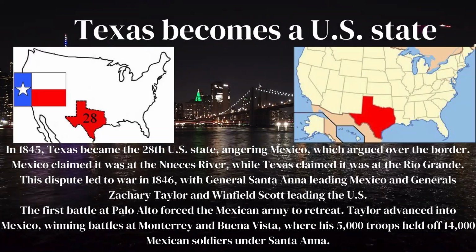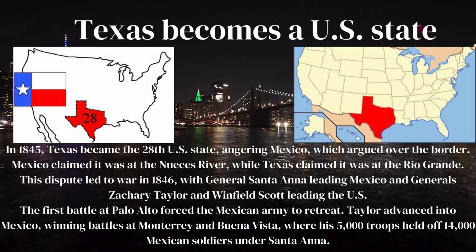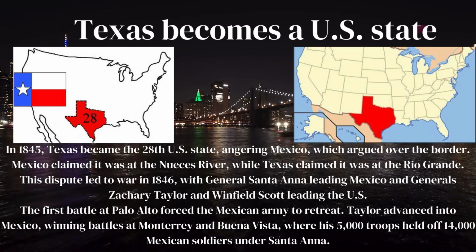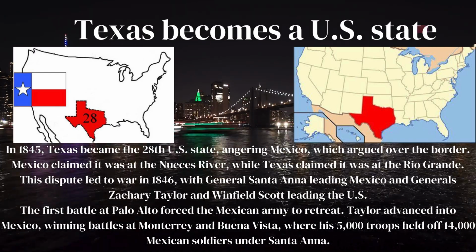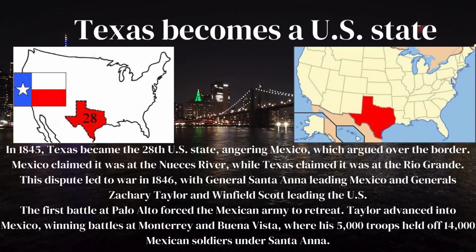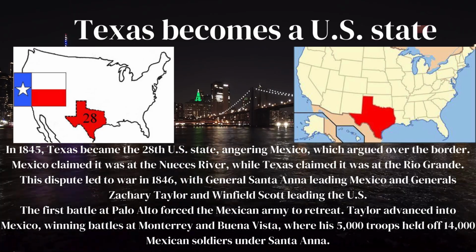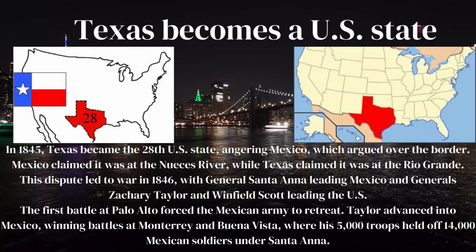Texas became the 28th U.S. state, angering Mexico, which argued over the border. Mexico claimed it was at the Nueces River, while Texas claimed it was at the Rio Grande. This dispute led to war in 1846, with General Santa Anna leading Mexico and Generals Zachary Taylor and Winfield Scott leading the U.S. The first battle at Palo Alto forced the Mexican army to retreat.